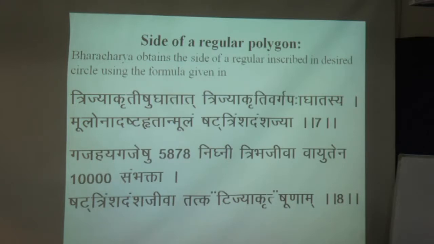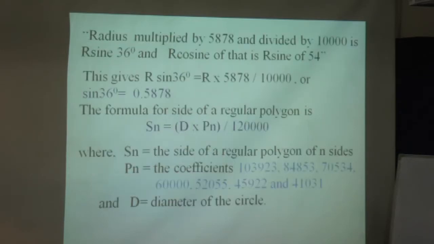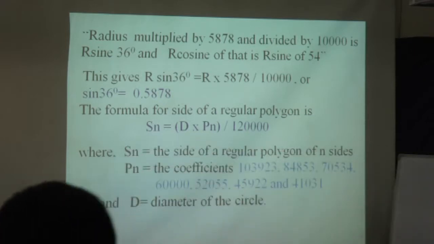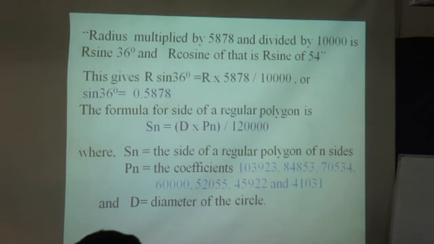The side of a regular polygon: Bhaskaracharya obtained the side of a regular polygon inscribed in a circle using a given formula. These 4 sutras contain the formula. He has given different values and a method of constructing a side of a regular polygon inscribed in a circle. If we know the diameter of a circle, we can obtain the side of a regular polygon inscribed in a circle. This result is also stated in Leelavati from Shloka 202 to 204. These values are also given in Leelavati.